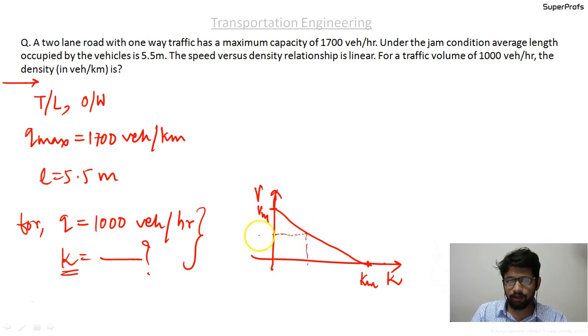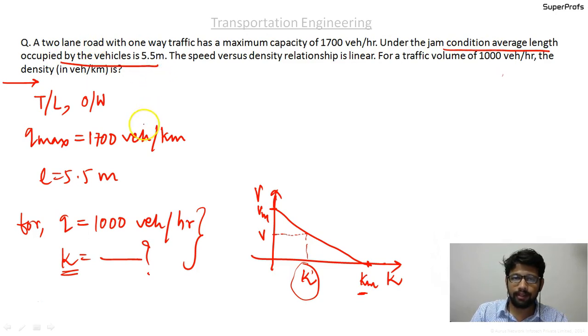If we know another value of V and another value of K, then we can find this unknown K value. To get K max, the maximum density, as soon as you read the statement that under the jam condition the average length occupied by a vehicle is 5.5 meters, you are going to get the K max value.